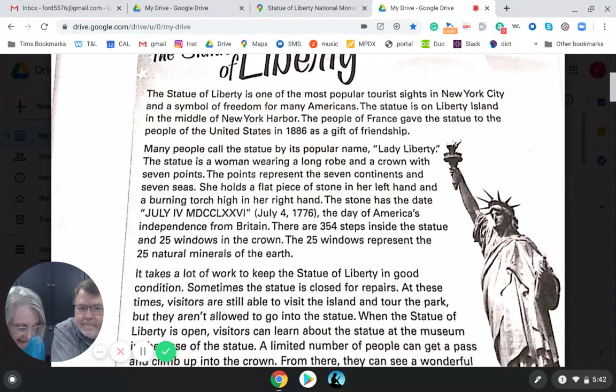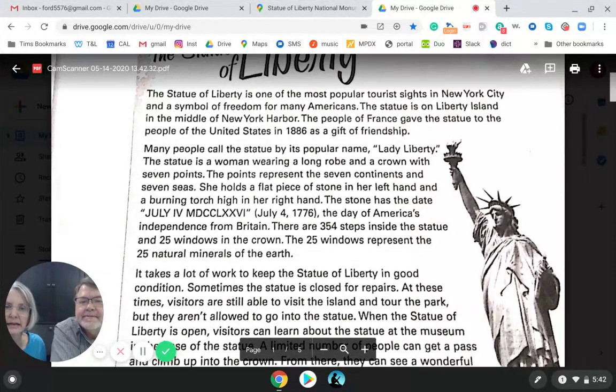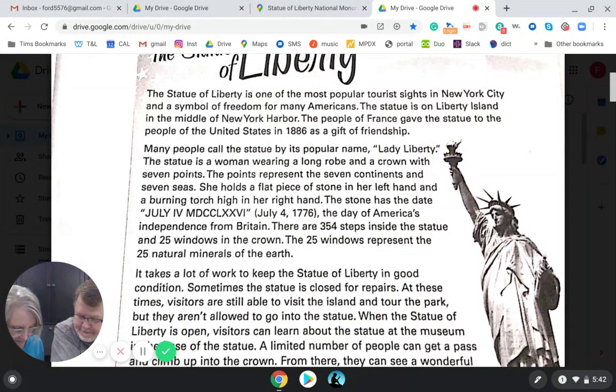Number 7, Lady Liberty's crown has 7 points. This is easy because it says it right here. A crown with 7 points. Oh, yeah. That's easy.